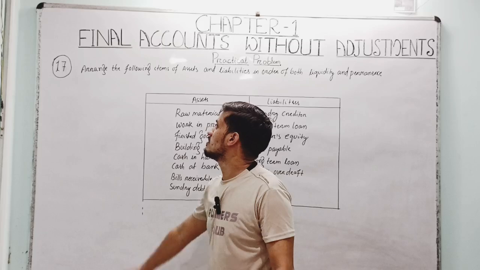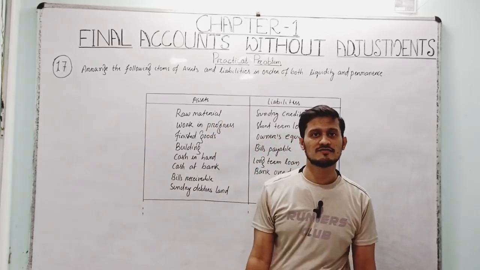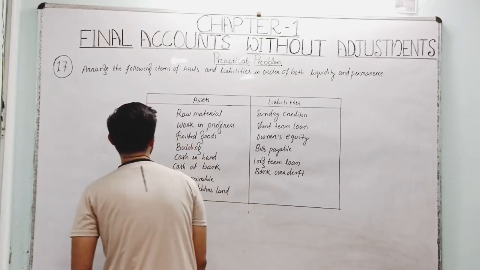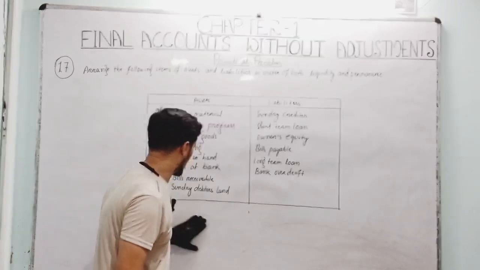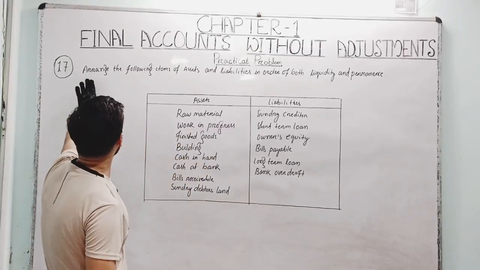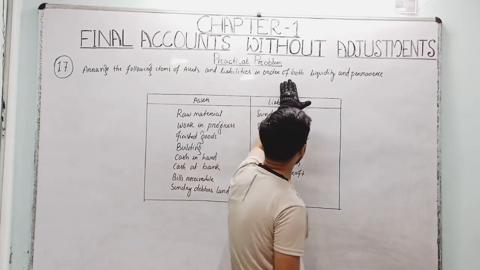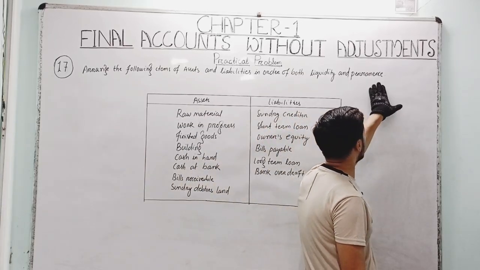Okay, so question number 17 here. Question number 16 we have completed. Now question number 17. It's a very short question, right? Here the question says: arrange the following items, assets and liabilities, in order of both liquidity and permanence.